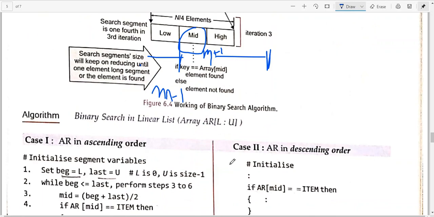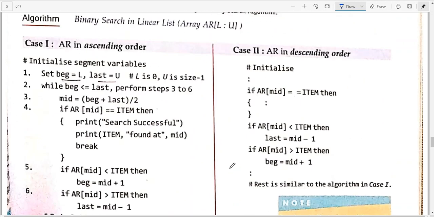Okay, fine. So this way it will go. Here the algorithm is also explained. Beginning initially will be at the lower bound and last will be at the upper bound. We have to go on until beginning is less than or equal to last. Then we calculate mid equals (beginning plus last) divided by 2. Then you will compare mid with the item. If it is there, then the search is successful, and if mid is not the item that we are searching for, then we will search further.